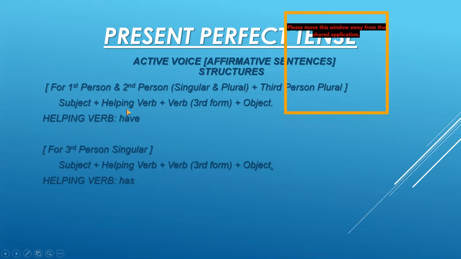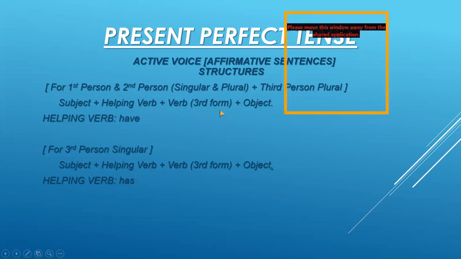We have 2 structures here for first person and second person, singular and plural. That means I, we, and you, and third person plural, that is they. We have the structure subject plus helping verb plus verb third form plus object, full stop.